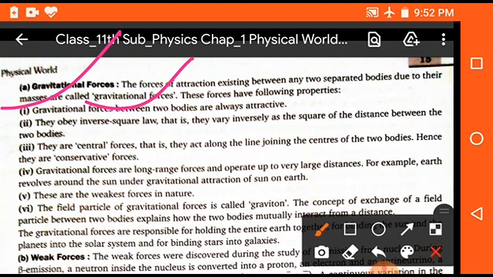These forces have the following properties. First property, gravitational forces between bodies are always attractive. It means that they have an attractive nature. Now, they obey the inverse square law, that is they vary inversely as the square of the distance between the two bodies. They are central forces, that is they act along the line joining the centers of the two bodies. Gravitational forces are long range forces and operate up to very large distances. So these are the basic properties. These are the weakest forces in nature.